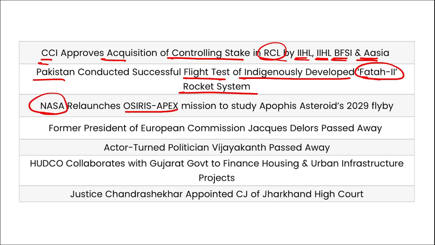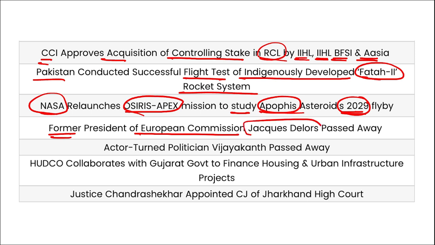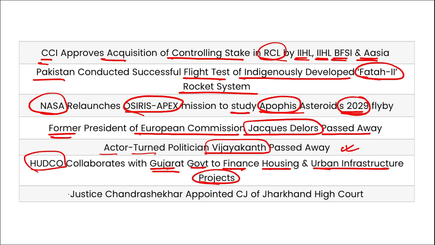NASA has launched the OSIRIS-APEX mission to study the Apophis asteroid's 2029 flyby of Earth. Then, former president of the European Commission Jacques Delors has recently passed away. Actor turned politician Vijayakanth has recently passed away. HUDCO has collaborated with the Gujarat government to finance housing and urban infrastructure projects. Justice Chandrasekhar has been appointed Chief Justice of the Jharkhand High Court. So mark this, these were your important current affairs for the day.